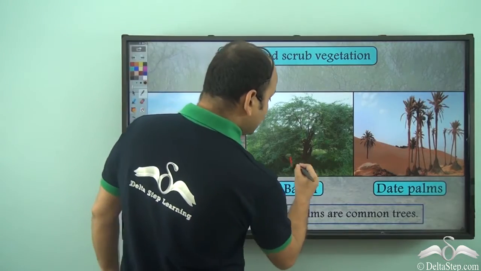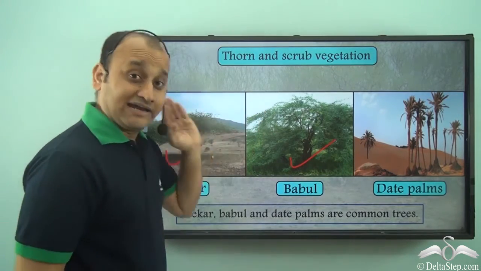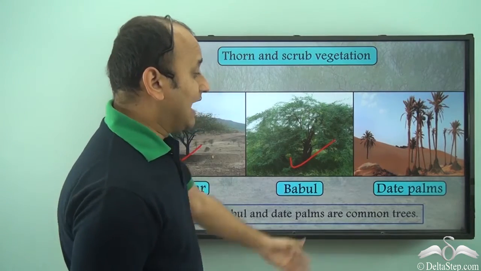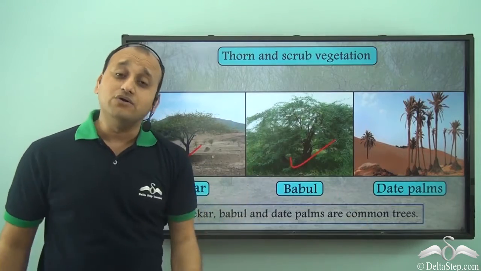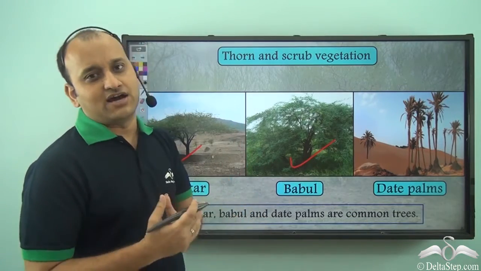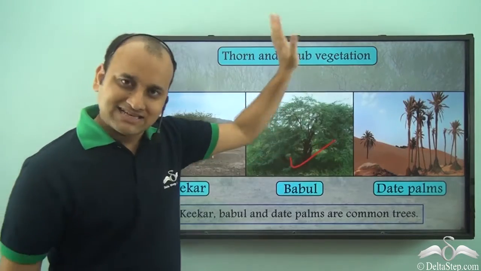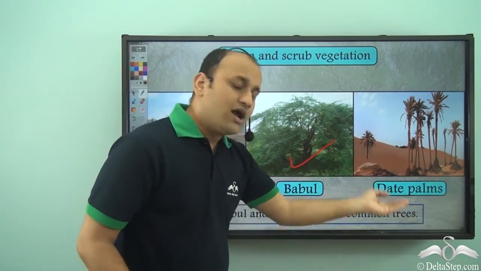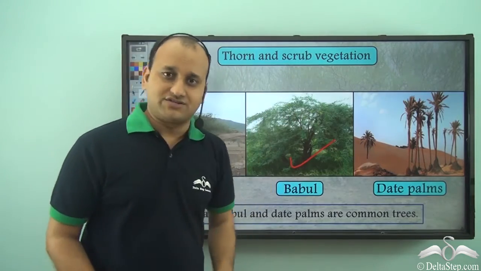Similarly, even babool is another thorny vegetation, and it also can survive with very small amount of water. And then we have date palms. Date palms are also found only in very dry areas, and these are also a type of thorn and scrub vegetation. So kikar, babool and date palms are common trees found in thorn and scrub forest.